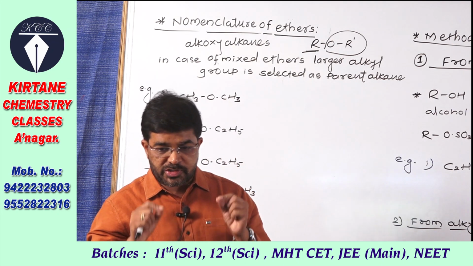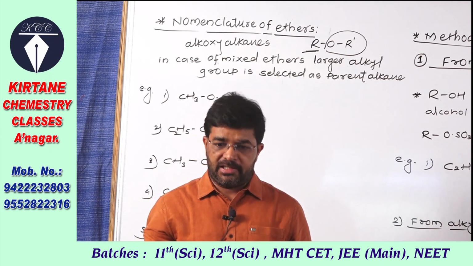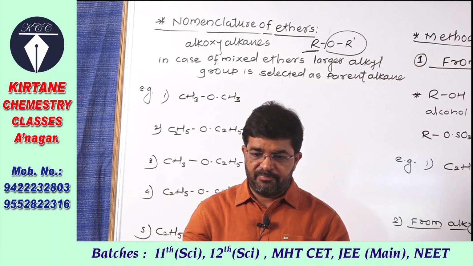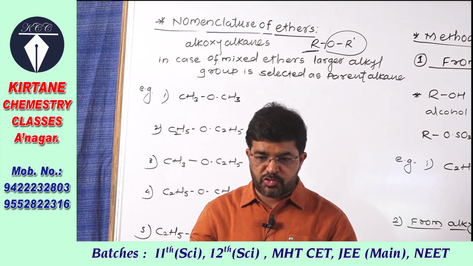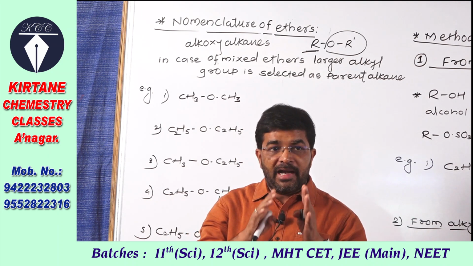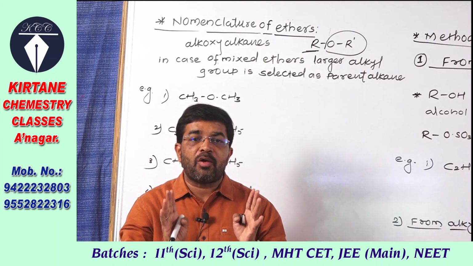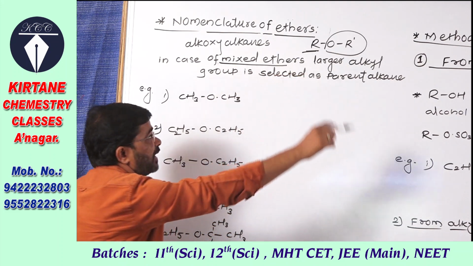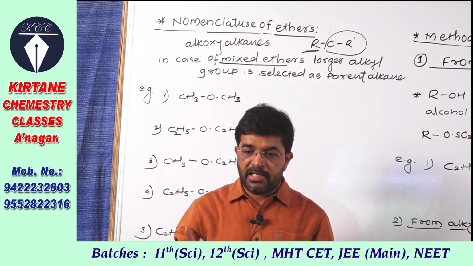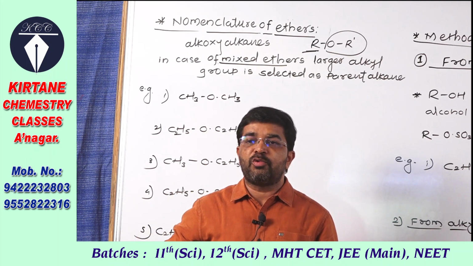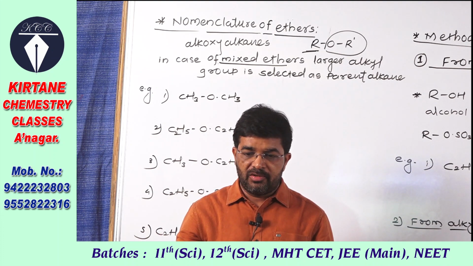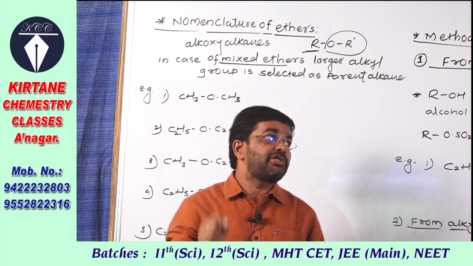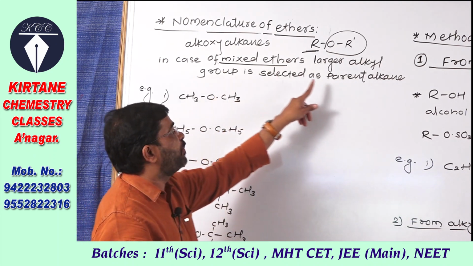In case of a simple ether, no problem, any one alkyl group you can select as the alkane, and the other group is taken as alkoxy. But in case of a mixed ether, where the alkyl groups attached to oxygen are different, while writing the IUPAC name you have to select the larger alkyl group as the parent alkane.